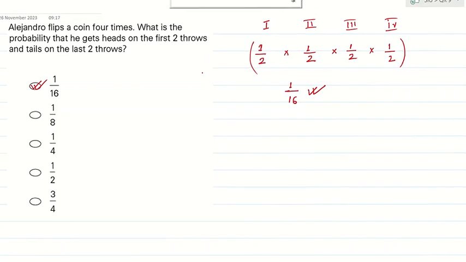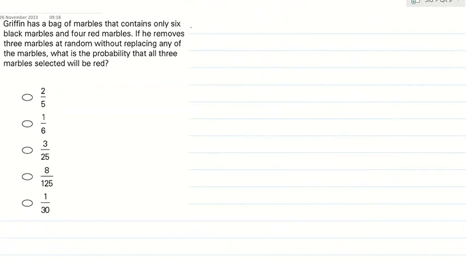Let's go for the next. In this question also, it is very simple to understand. If you look at the questions, let's have bite-sized pieces. Let's break the statements. Total 6 black marbles and 4 red marbles. What is the target question? Removing 3 marbles at random without replacing any of the marbles. Correct? So what is the probability that all the 3 marbles will be red?